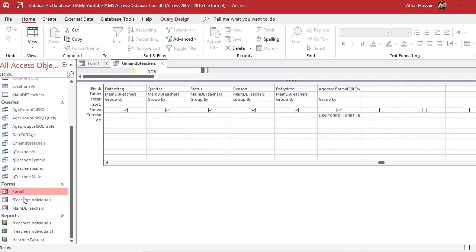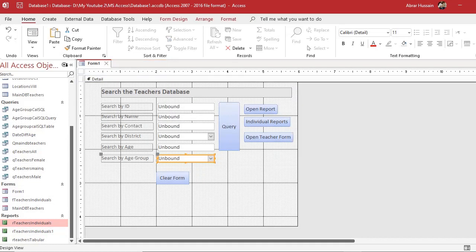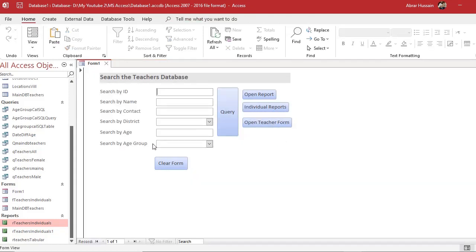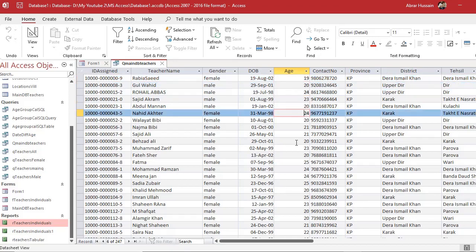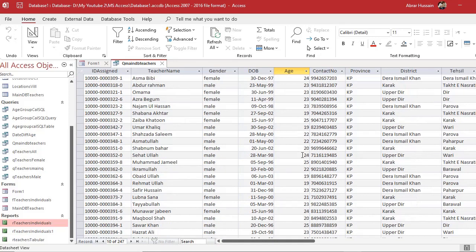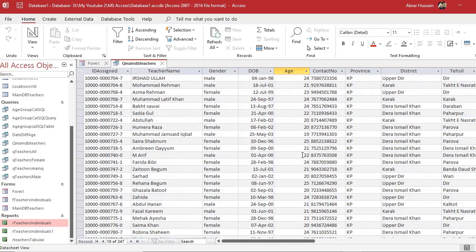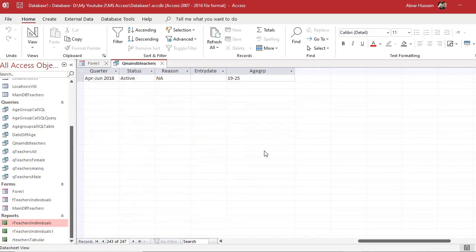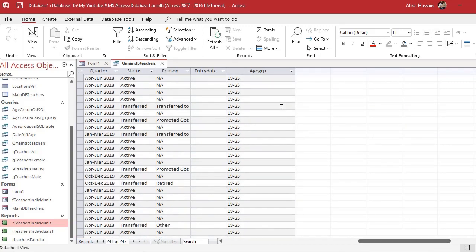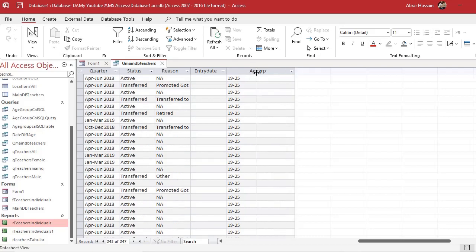All those forms and all those reports that you have developed on this query will now work according to this query. Now let's see. Here, search by age group. If I select 19 to 25 and run the query, here you see 19, 20, 24, 23, all those people are filtered whose age is 19 to 25. And let's see the last column that we have. Here you see only those people have been filtered whose age is 19 to 25.